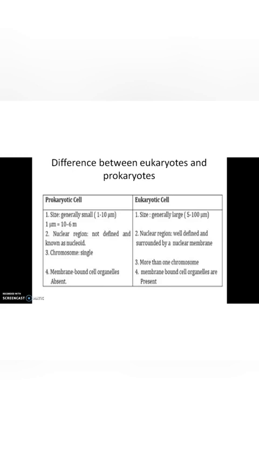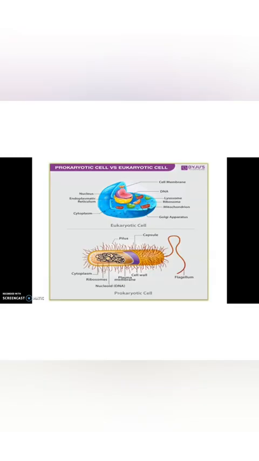In the case of Homo sapiens, how many chromosomes are there, children? Yes, 23 pairs. And the last point, membrane-bound cell organelles are absent, but in a eukaryotic cell they are present. Clear? So, in this diagram, you can differentiate a prokaryotic cell from a eukaryotic cell. Please keep it in mind, in a prokaryote there is no well-defined nucleus, instead a nucleoid is there, and no membrane-bound organelles.